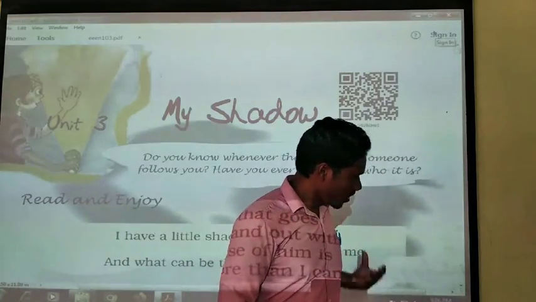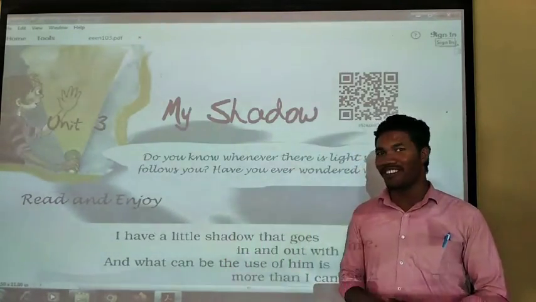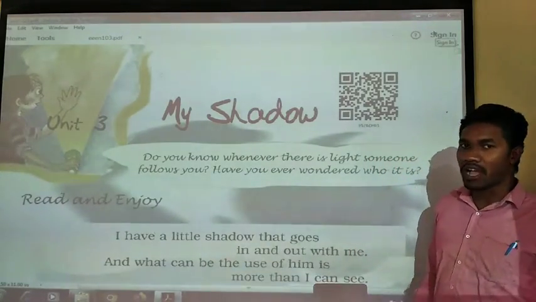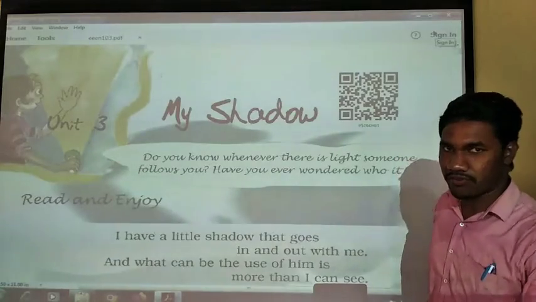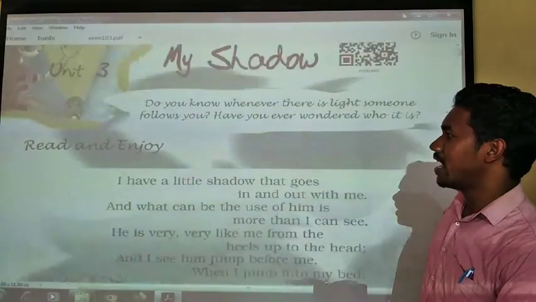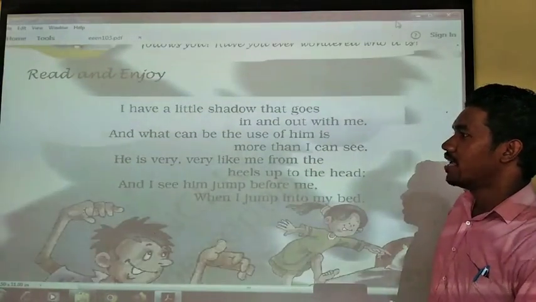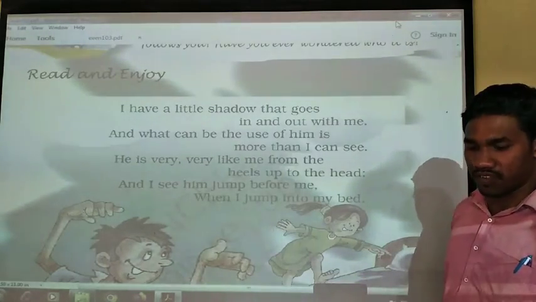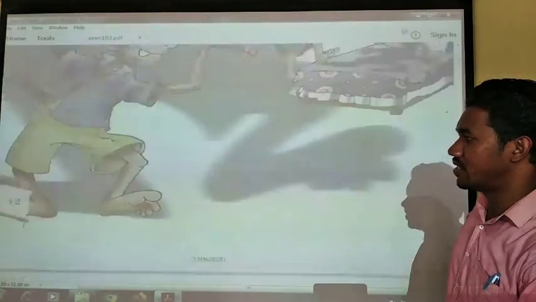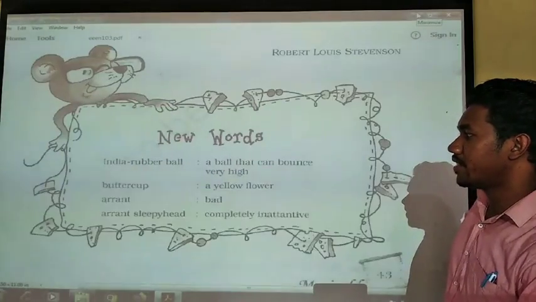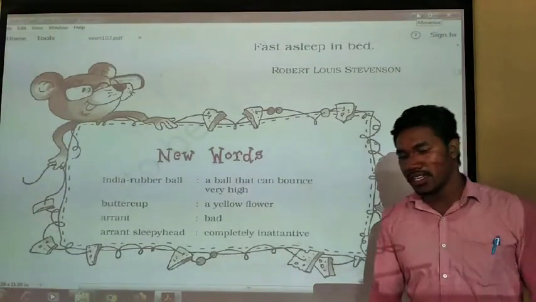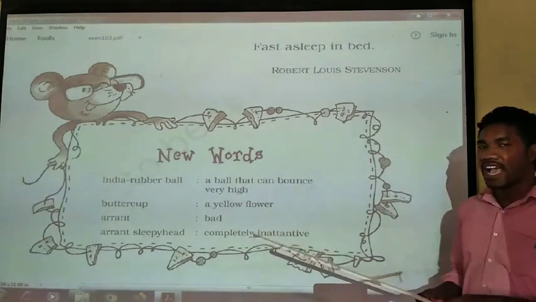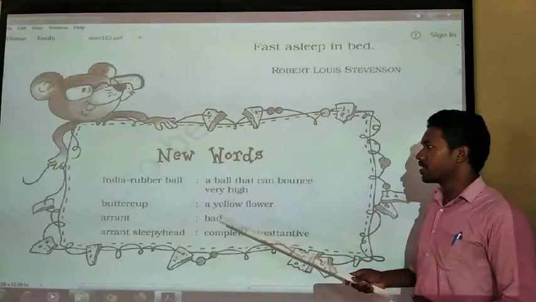You can see one shadow is just behind me, following me. Okay? Then let us see. This poem is very enjoyable and very funny, and here we'll enjoy. So before we start reading, let us see some of the difficult word meanings that we are going to come across in this poem. We'll understand the new words and then read the poem, and it will be very interesting for us.